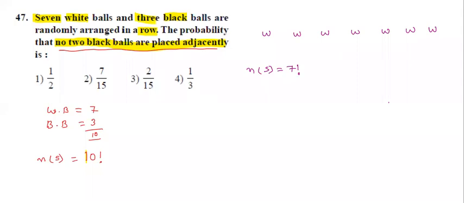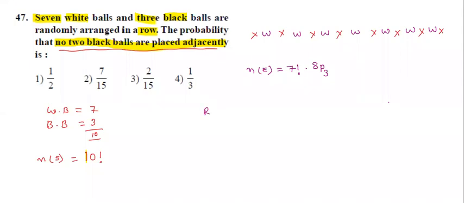So in between 7 balls, how many gaps are there? 1, 2, 3, 4, 5, 6, 7, 8. In between means here, consider ends also. There are 8 places. 8 places can be filled with how many black balls, students? 3 black balls. So those 3 black balls out of 8 places can be arranged in 8P3 ways. Okay.